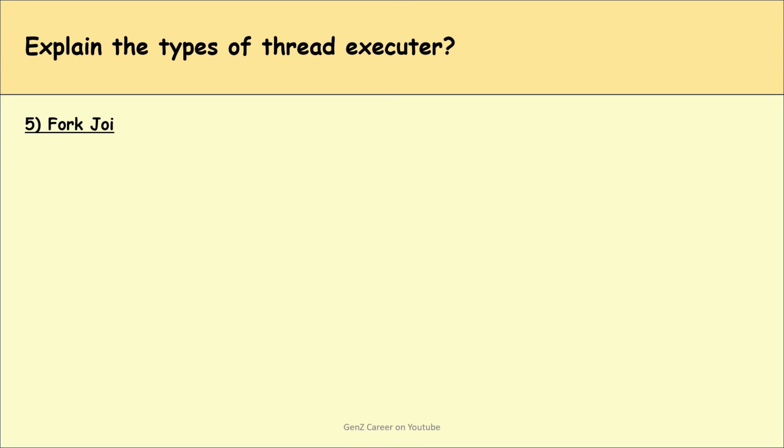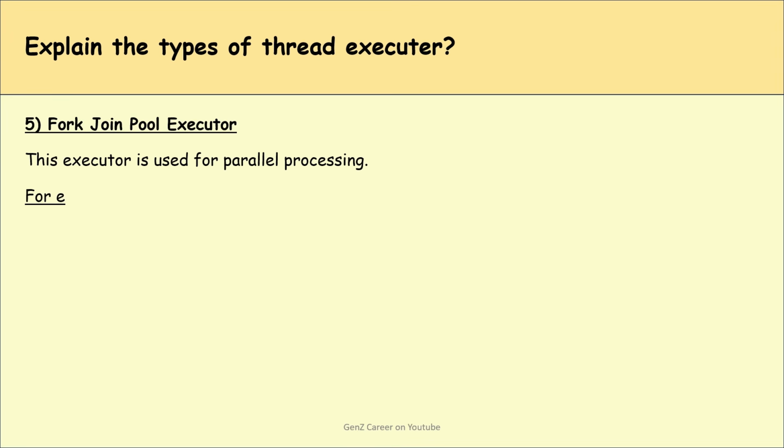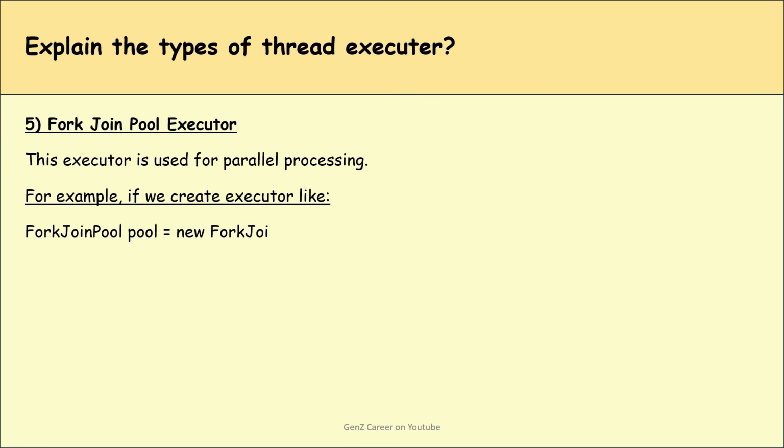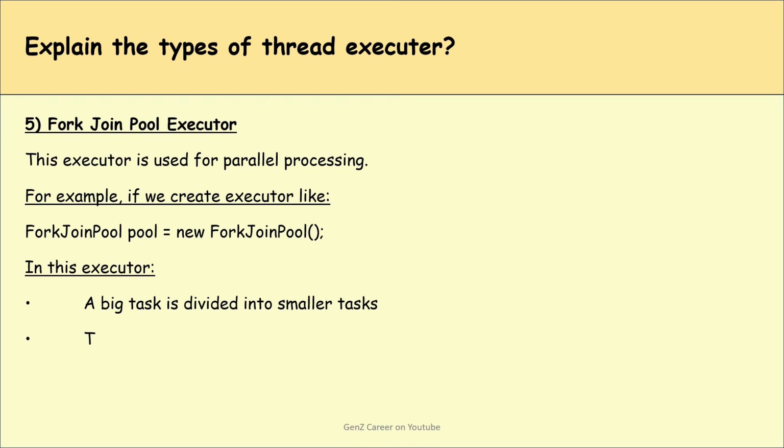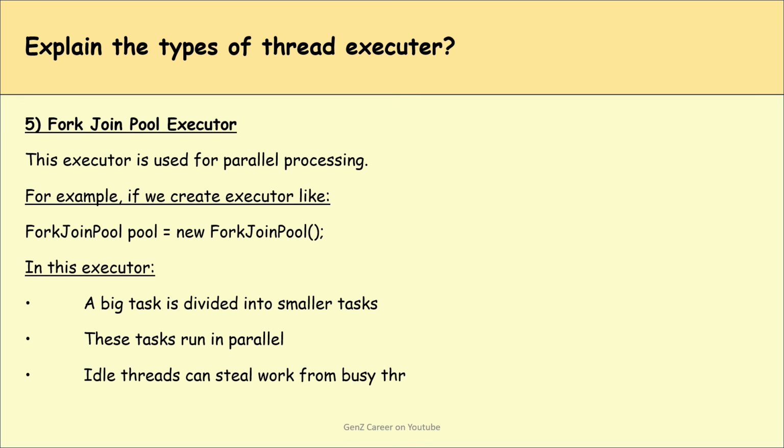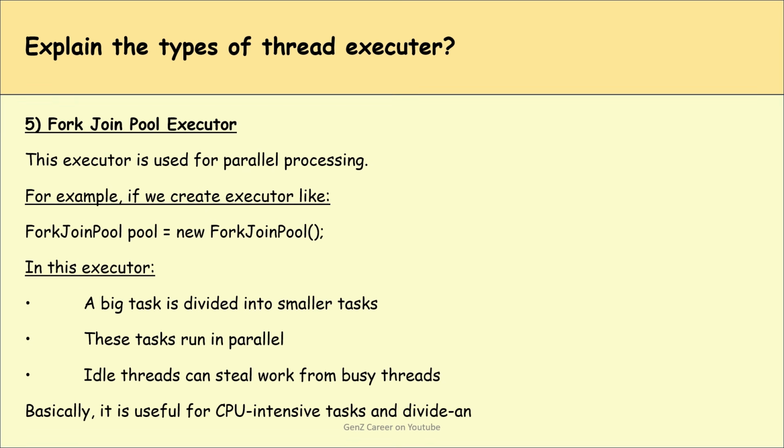Fifth is ForkJoinPool executor. This executor is used for parallel processing. For example, if we create an executor like ForkJoinPool pool = new ForkJoinPool. In this executor, a big task is divided into smaller tasks. These tasks run in parallel. Idle threads can still work from busy threads. Basically, it is useful for CPU intensive tasks and divide and conquer problems.